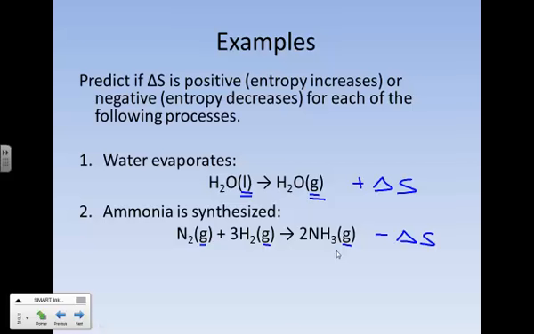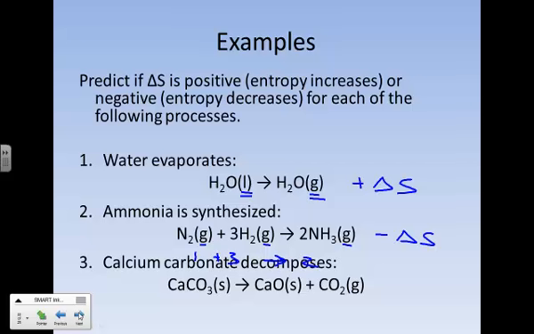And so next we'll rely on the next most important factor in entropy, and that is the number of particles. Looking at our balanced equation, we have 1 particle of nitrogen combining with 3 particles of hydrogen, and that combines to make 2 particles of NH3. So 1 plus 3 goes to 2. So we're going into fewer particles. Fewer particles means there's less chance to be spread out or disordered, and so entropy will decrease.